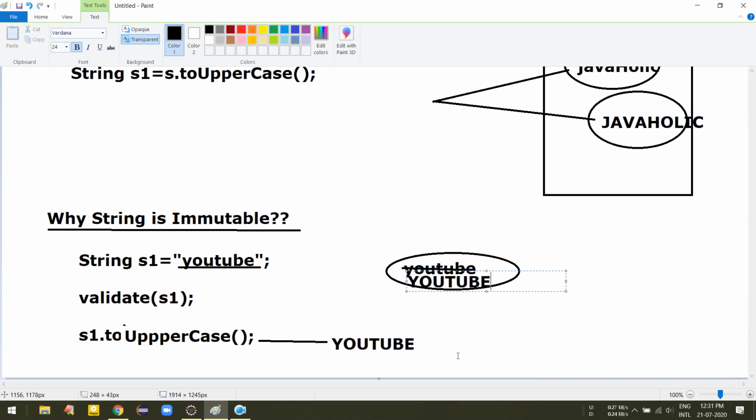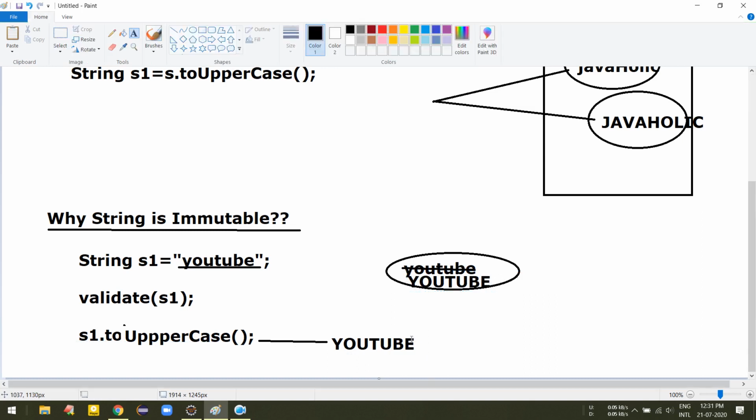So the problem happens like that. The validate method is expecting the lower case youtube, and we just changed that value. The validate method error will obviously happen, because Java is case sensitive. So this is the problem with a mutable object.